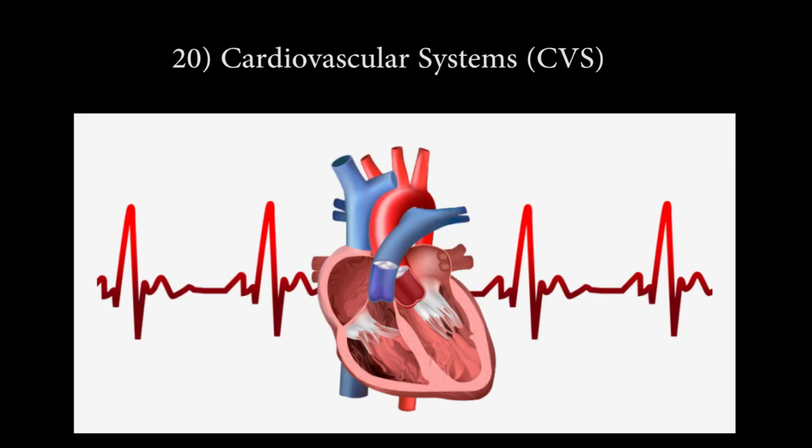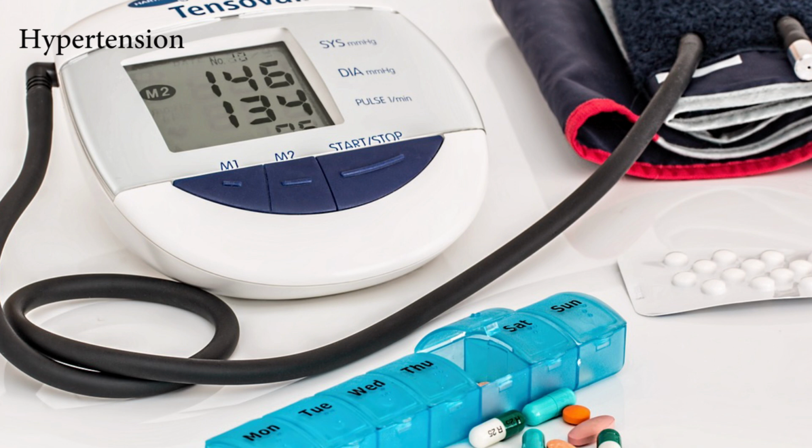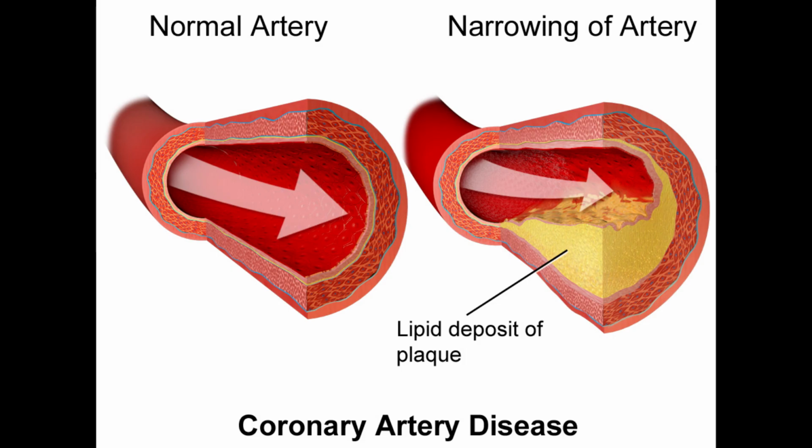Number 20. Cardiovascular system, CVS. Let's see what the effects on the cardiovascular system are due to alcoholism. A. Hypertension. This causes increase in our blood pressure level. Due to high blood pressure, there can be arousal of different other diseases. B. Coronary artery disease. Coronary arteries are present in our heart and they provide blood to our heart. In this case, there will be formation of plaque in our arteries and blockage inside arteries, due to which proper blood cannot reach our heart that can cause different problems such as heart attack and ischemia.